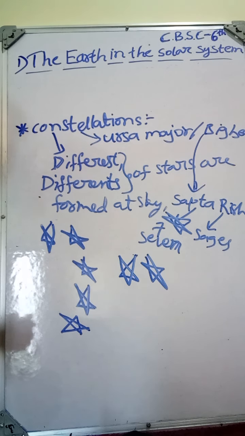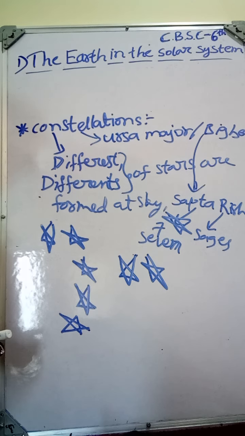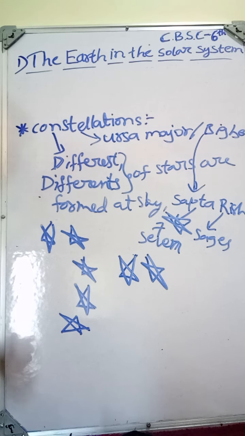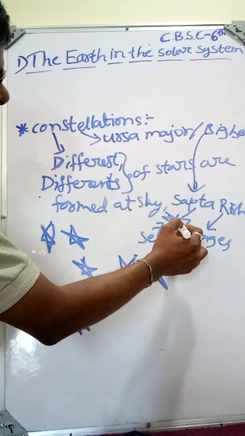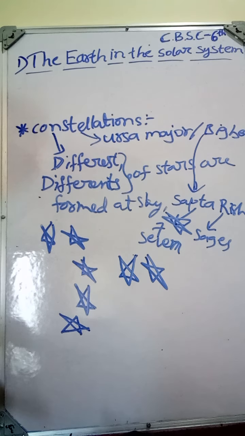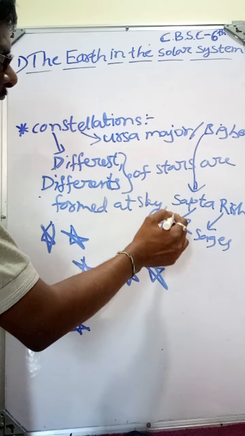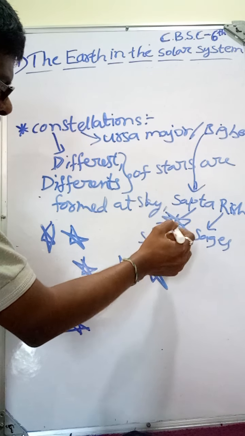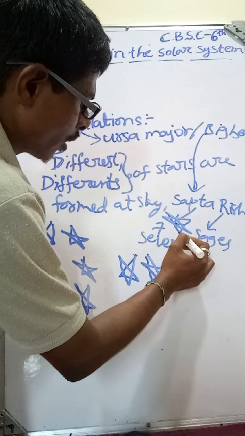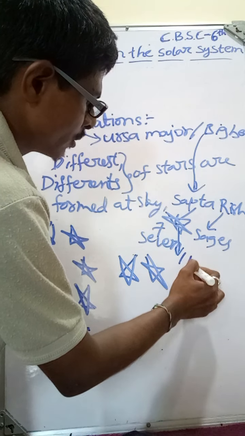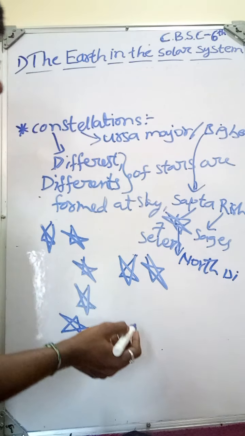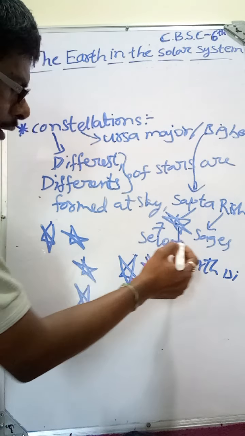So in the ancient days, ancient people used these stars as directions in the night sky. Here this star always rises at the same position. That's why this star is called the north star, showing the north direction.